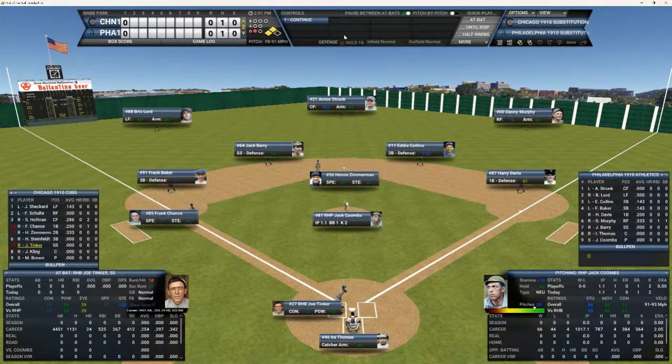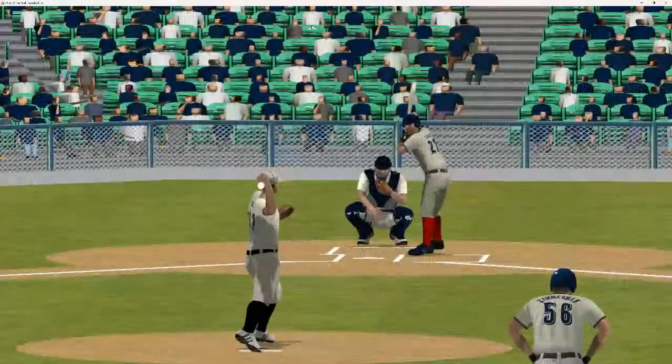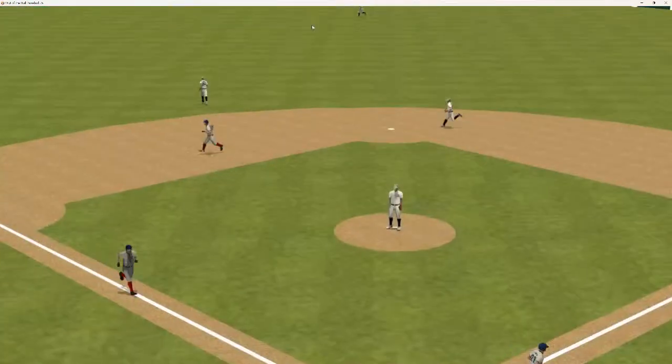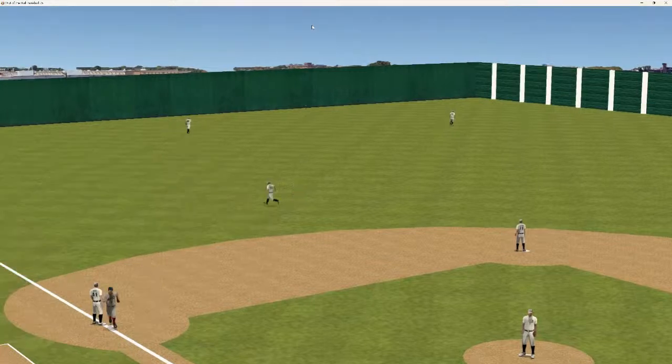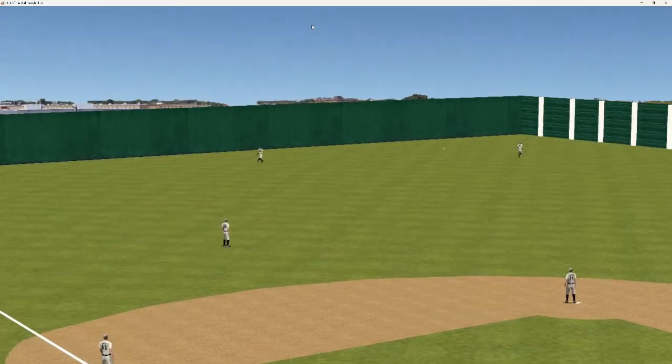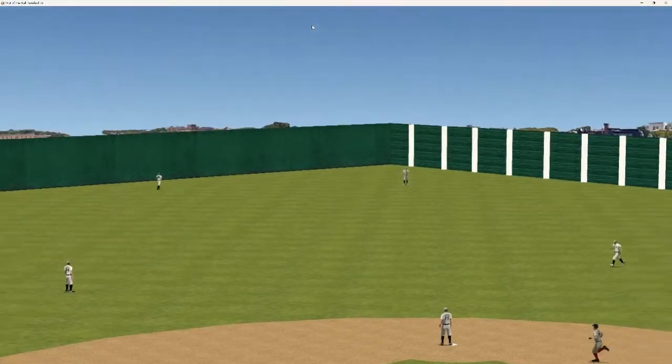And that'll bring up Joe Tinker. Tinker's 0 for 5 in this series. And that ball is hit down in the left field, and that's going to split the gap, and that's going to score 2, folks. And the Cubbies are going to take a 2-0 lead.